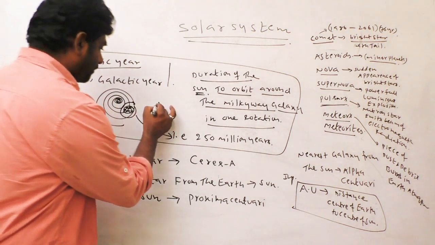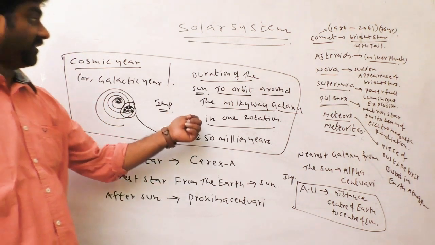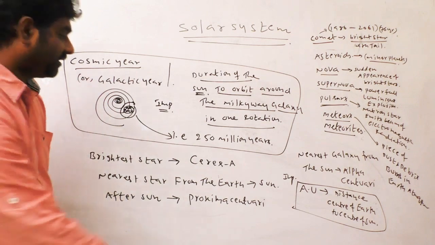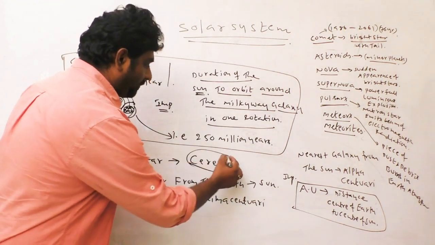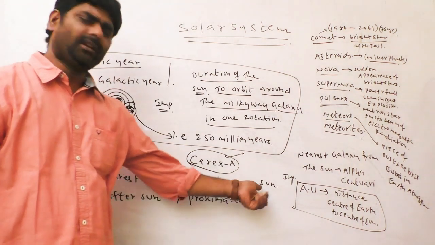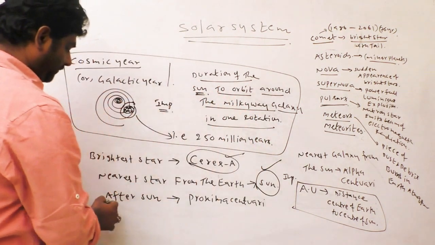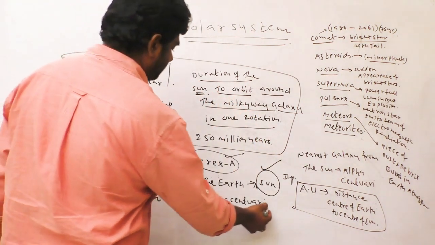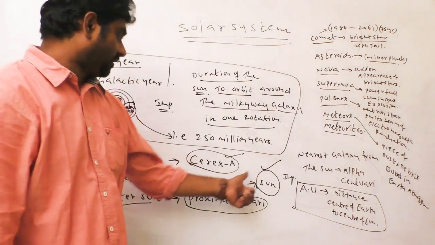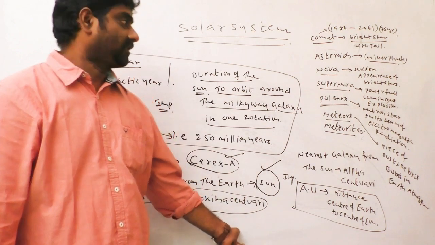This is a very important question in competitive examinations. Common question, very important. And also, brightest star series. Which star is the nearest star from the Earth? The Sun. Common question. After the Sun, the nearest star is Proxima Centauri. The Sun is the nearest star from the Earth. After the Sun, Proxima Centauri is the nearest star from the Earth.